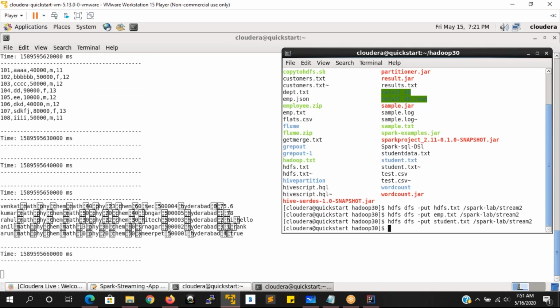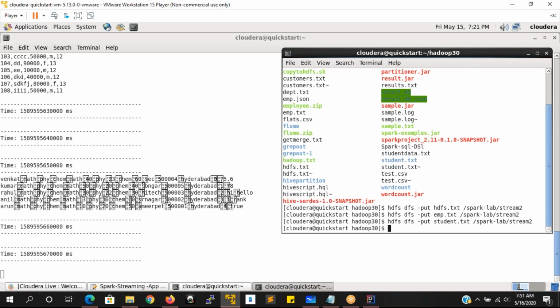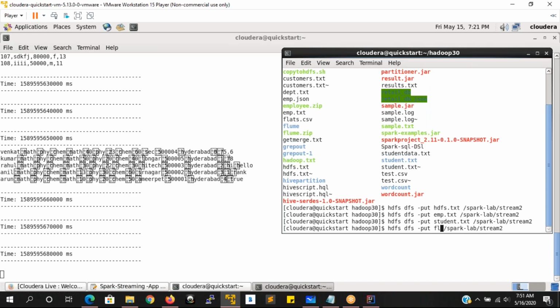Generally, in Spark core or SQL, what we did, first the data is loaded, then that data we read by sc.textFile or spark.read. Am I correct or not? Yes. Spark.read, something like that, we are going to have it, and then we are going to read the data here. Then we are going to process the data.